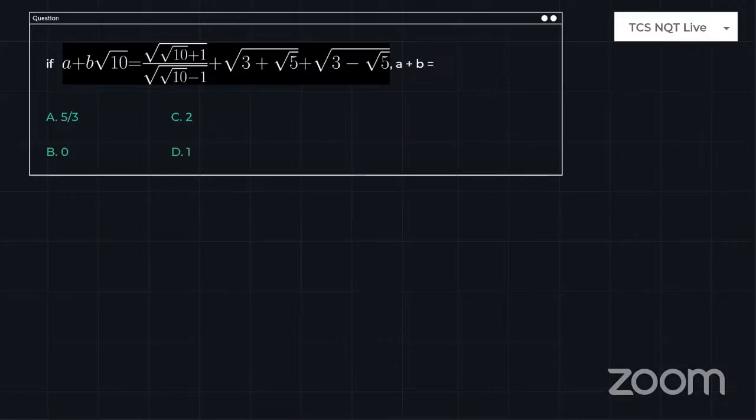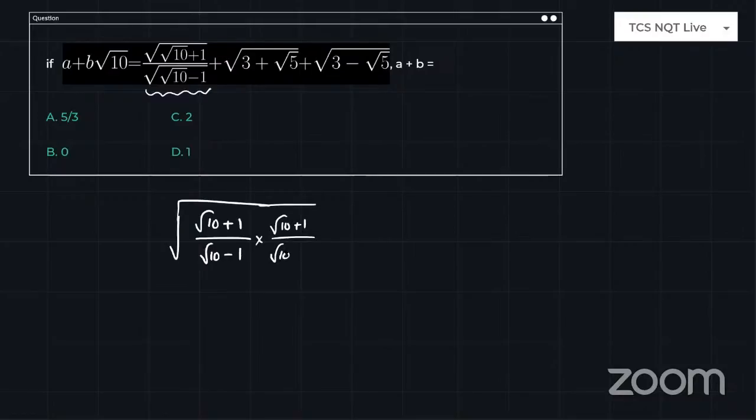Right? How to do this type of problems in a tricky way? Just look at here. Consider the first term, square root of 10 plus 1 by square root of 10 minus 1, whole square root. Am I right or not? So I have generalized the whole square root. Next, when you look at numerator and denominator, it is a plus b by a minus b. Immediately I will multiply with square root of 10 plus 1 by square root of 10 plus 1. Why? Because I want to get rid of the denominator first in the rationalization. This is the first principle you have to know, right?